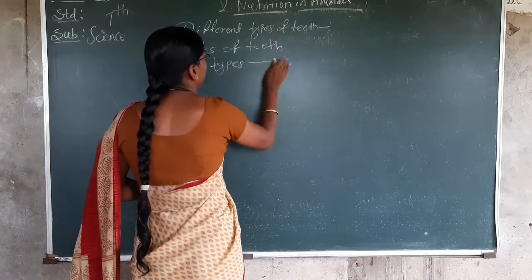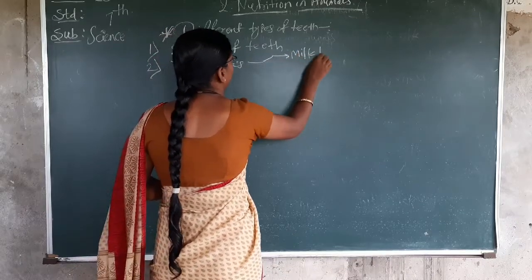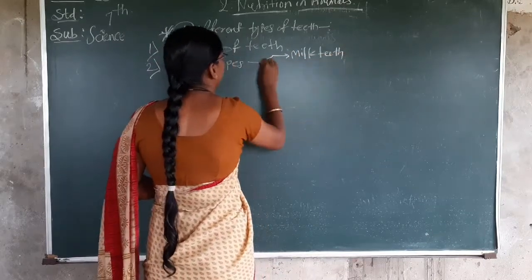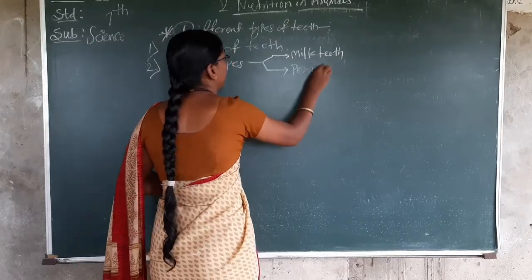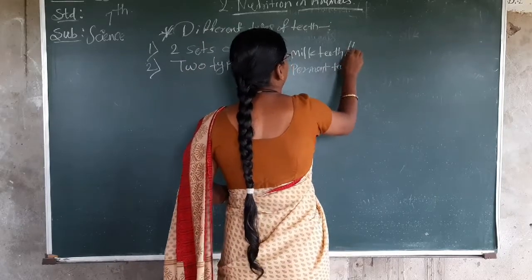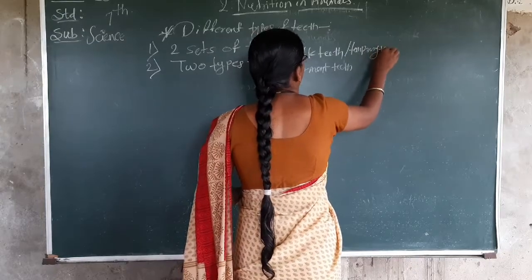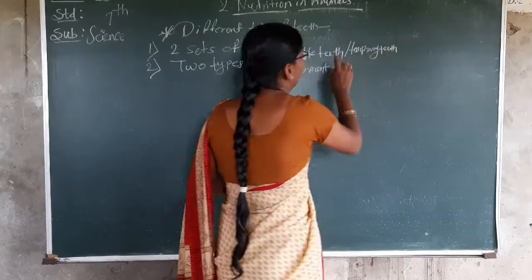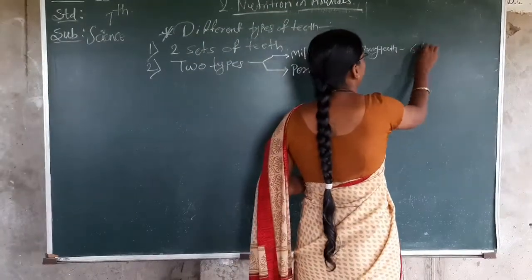First is milk teeth, and second is permanent teeth. Milk teeth, you can say temporary ones, are there up to 6 to 7 years.